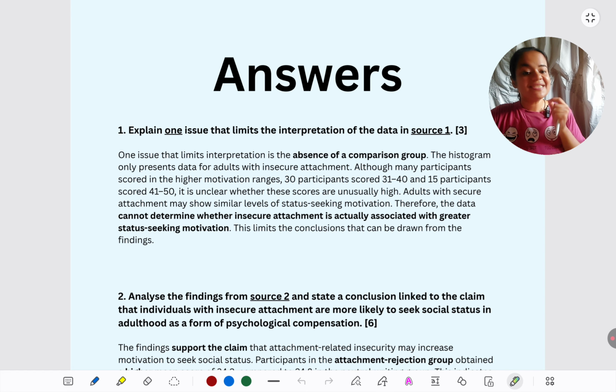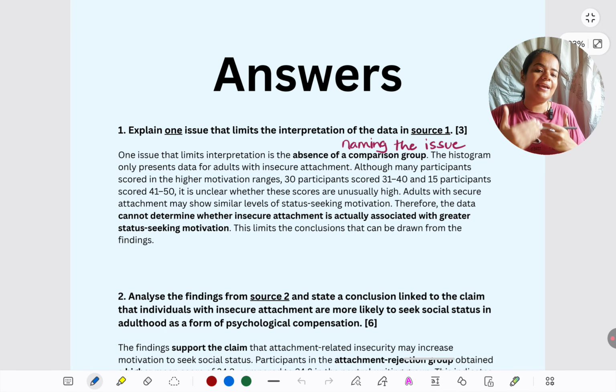Second, cite the data. Don't be vague, don't be ambiguous in what you are claiming. Histogram shows that many people are status seeking. Many people who are insecure are seeking status.